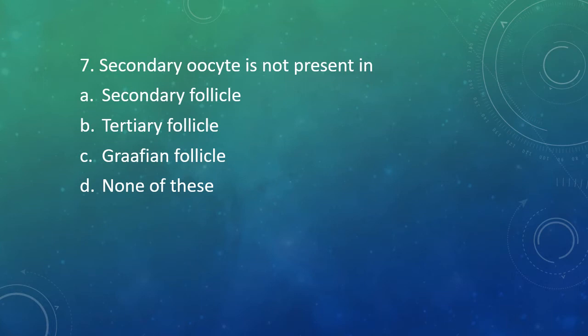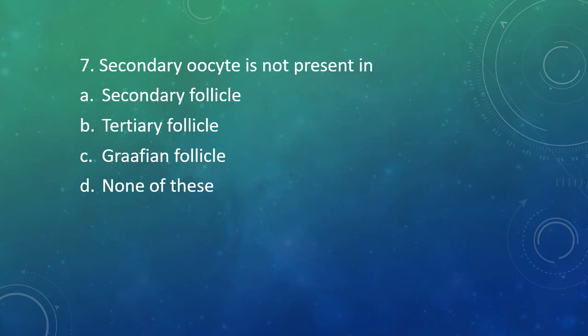Question 7. Secondary oocyte is not present in option A, secondary follicle. Option B, tertiary follicle. Option C, Graafian follicle. Or option D, none of these.